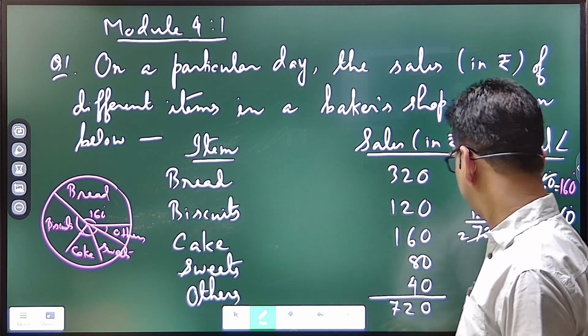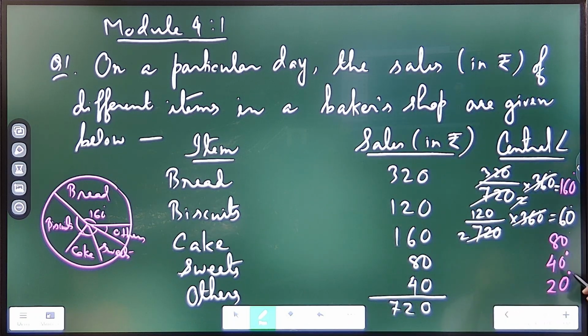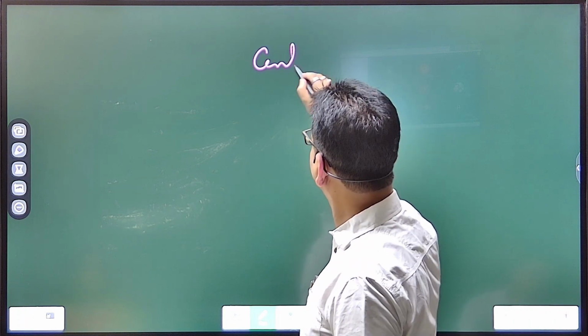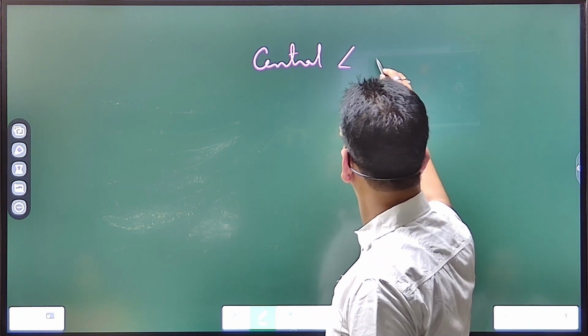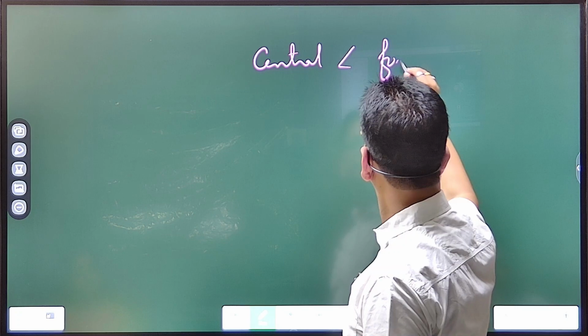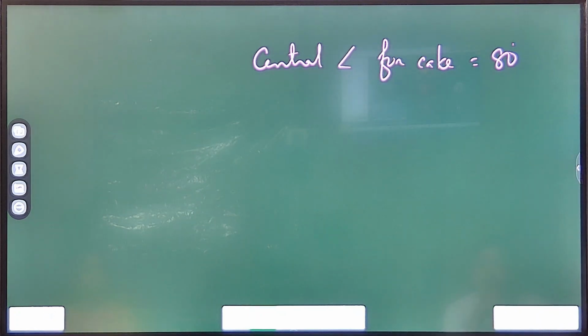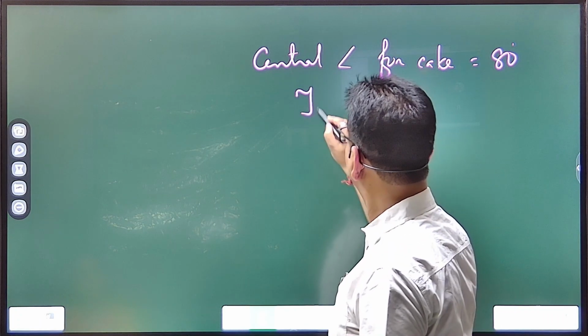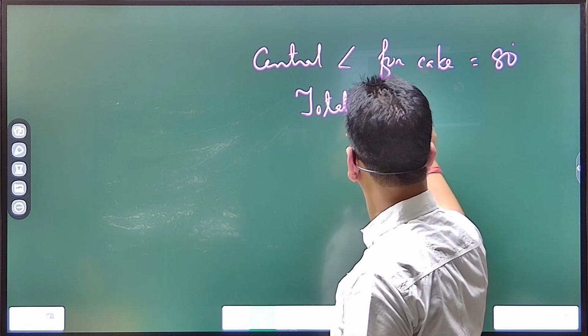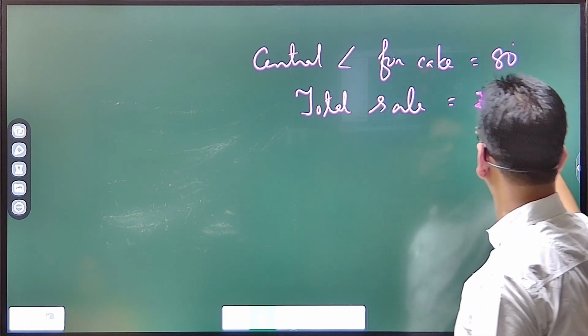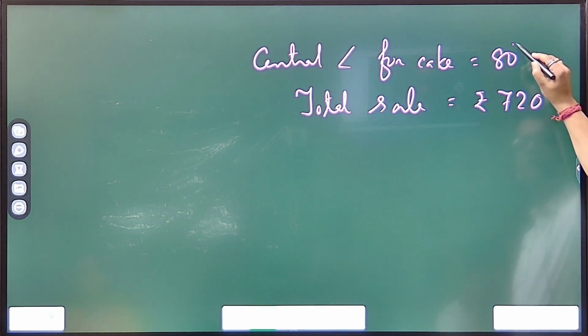So I go to the next page. For cake, it was how much? 880, right? So the question comes like this: the central angle for the item cake. Supposing this angle is 80 degree, was it 80? Okay. Suppose we can change also. Now the total sale was suppose 720. Now the central angle is 80 degree.